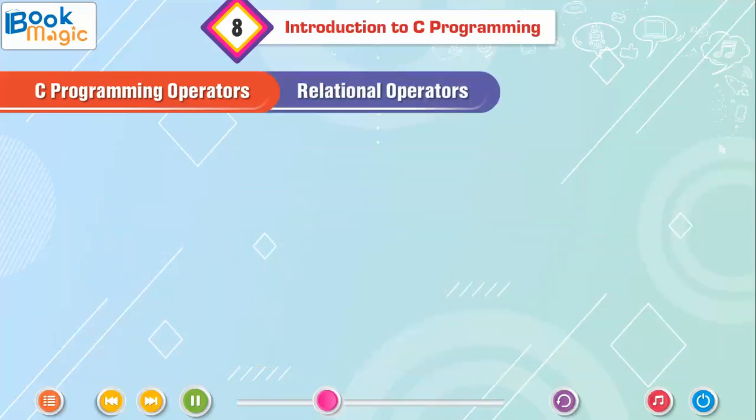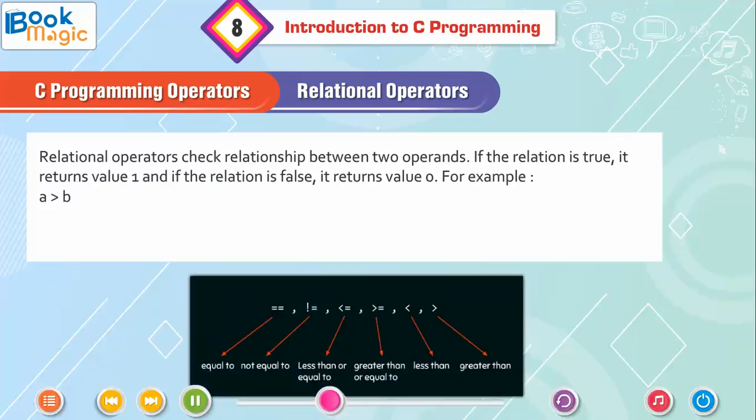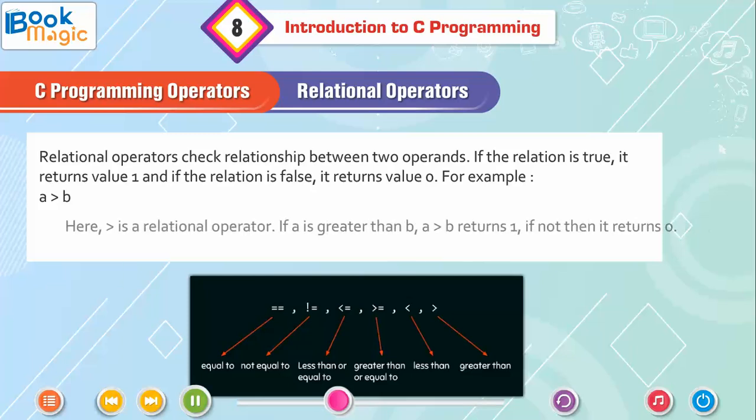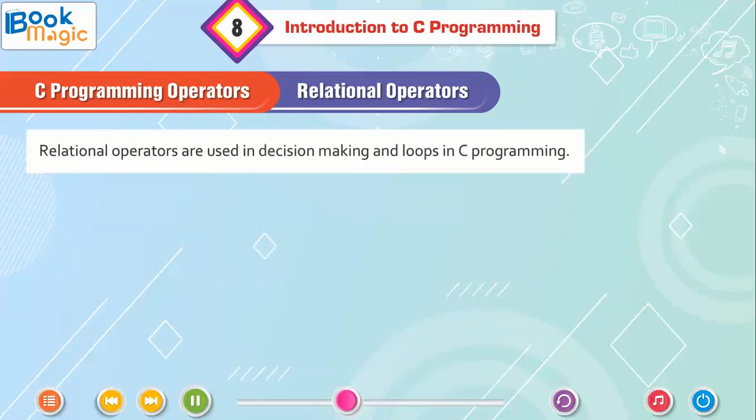Relational operators. Relational operators check the relationship between two operands. If the relation is true, it returns value 1, and if the relation is false, it returns value 0. For example, a > b. Here, greater than is a relational operator. If a is greater than b, a > b returns 1. If not, then it returns 0. Relational operators are used in decision-making and loops in C programming.